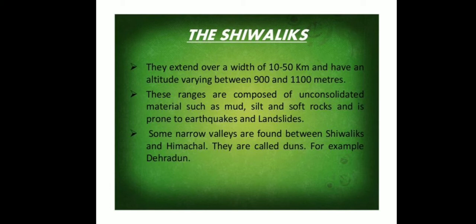The narrow valleys between the Shivalik and Himachal ranges are called duns, and Dehradun is a famous example of these Shivalik ranges.